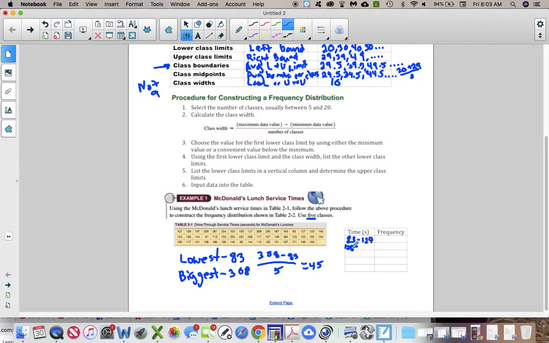Okay, 128, if we add 45 to that, would be 173. That means this guy would have to be 172. All right, add 45 to that, that would be 218.